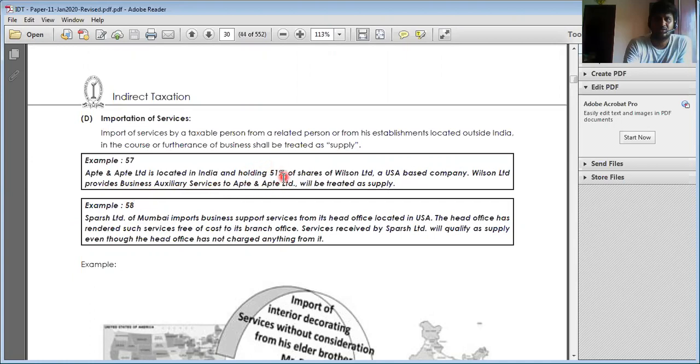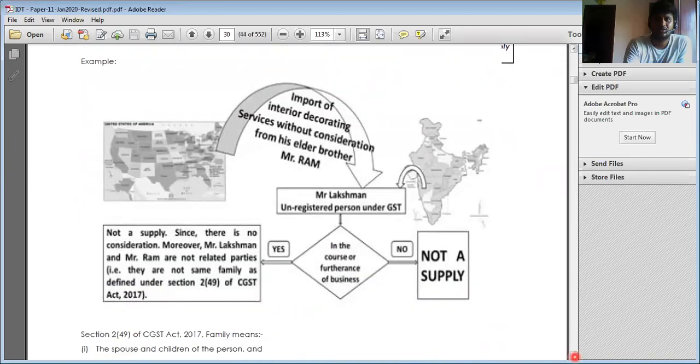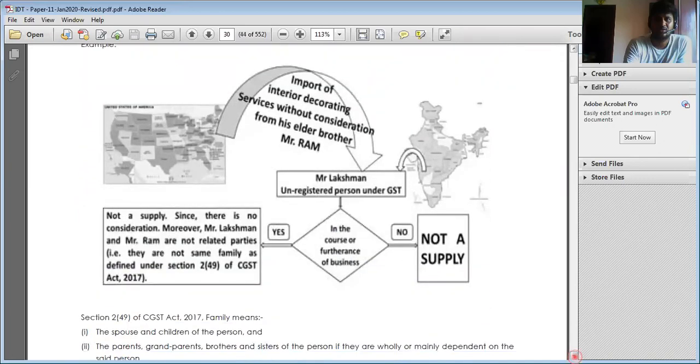Because they are related persons, it will be regarded as supply even without consideration. Sparsh Limited of Mumbai imports business support services from its head office located in USA. The head office renders such services free of cost to its branch office. Services received by Sparsh Limited will qualify as a supply even though the head office has not charged. Here also it is regarded as import of services, hence it is regarded as supply of services.